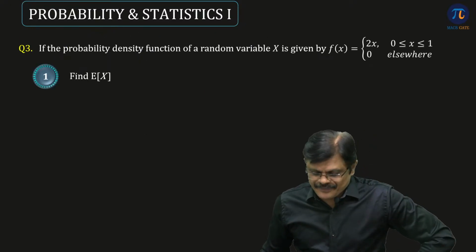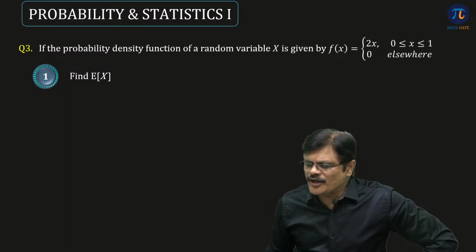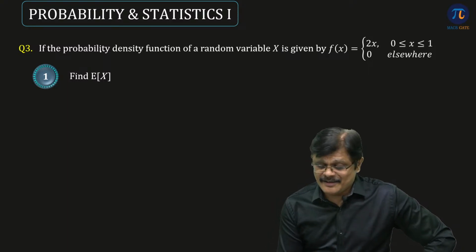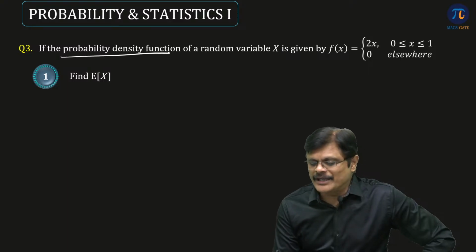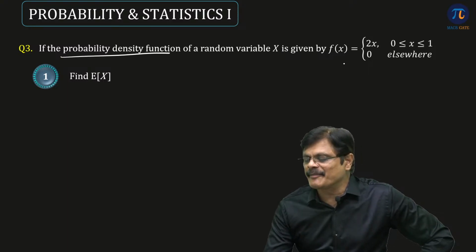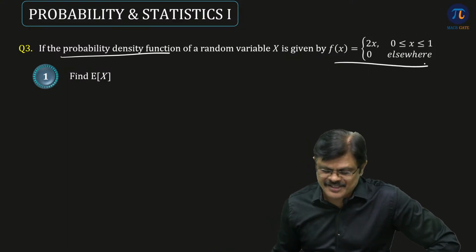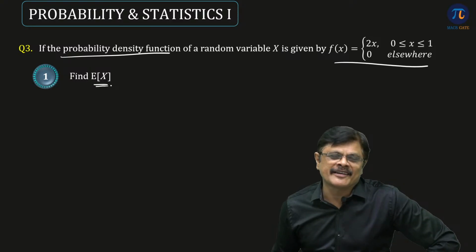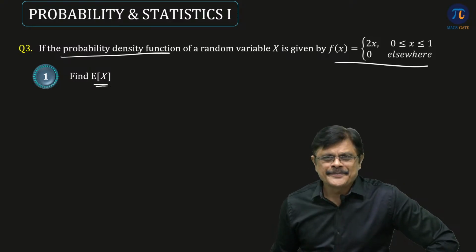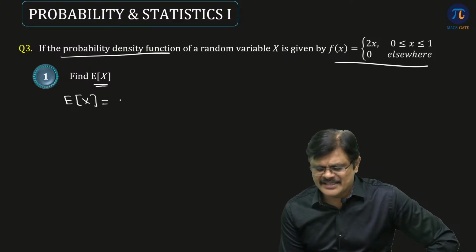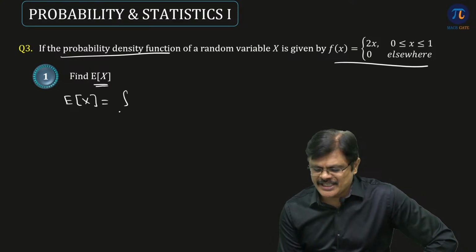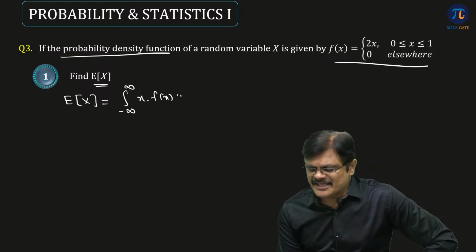Next question. If the probability density function of a random variable, here it is, you know, continuous probability distribution, because PDF is given. The probability density function of a random variable is given by this. He is asking you to find expected value of x. So what is expected value of x? Definition, my dear friends. For continuous probability distribution, it is integral from minus infinity to infinity of x into f(x) dx.